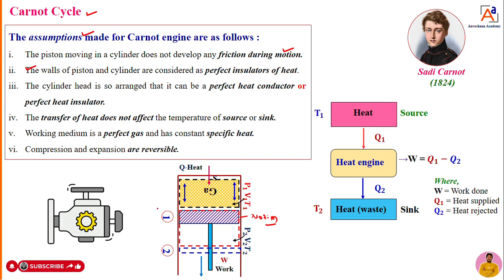Second, the walls of the piston cylinder are considered to be a perfect insulator. That means the walls of the cylinder act as a perfect insulator. A perfect insulator means there is no heat transfer from the surrounding to the system or from the system to the surrounding. That is the second assumption.